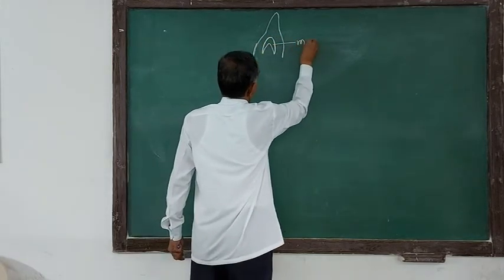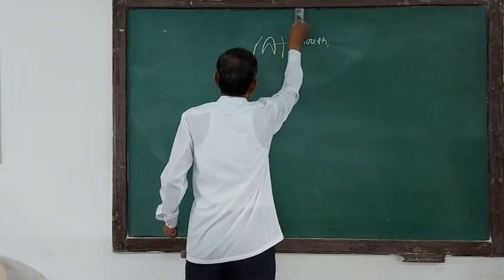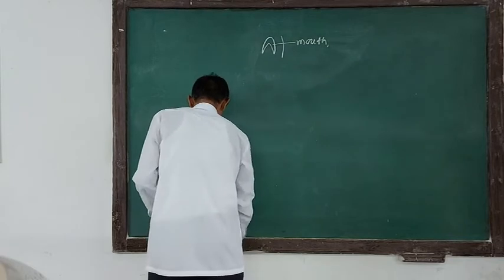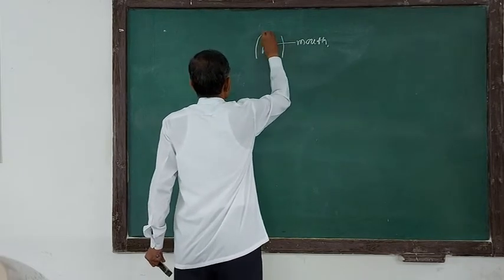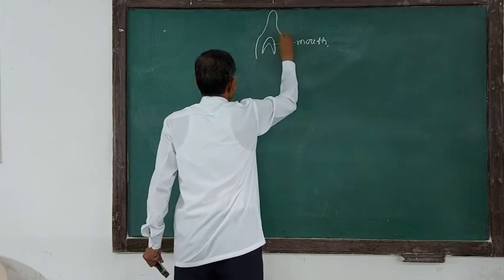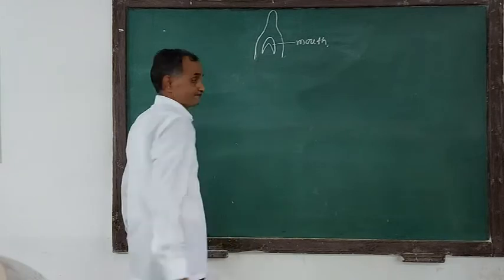Suppose this head region is well extended into the snout region; at the ventral side of the head region, the mouth is present.